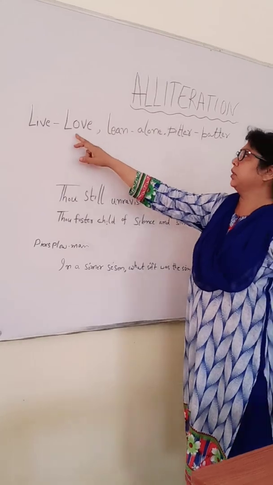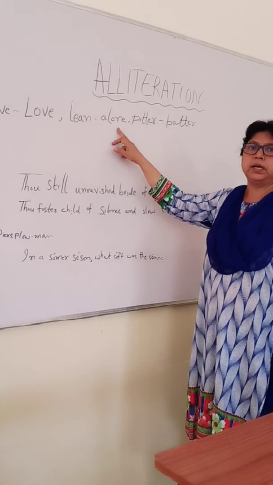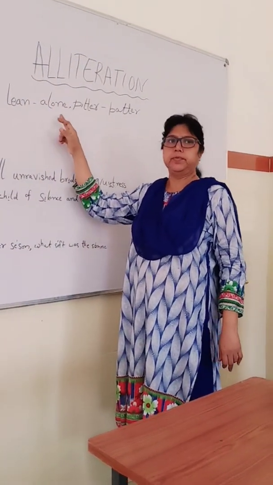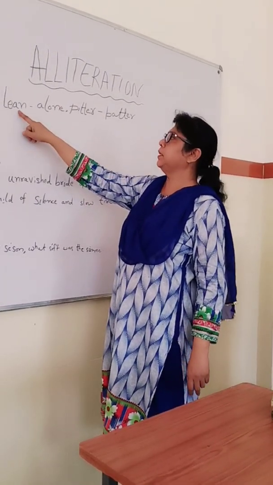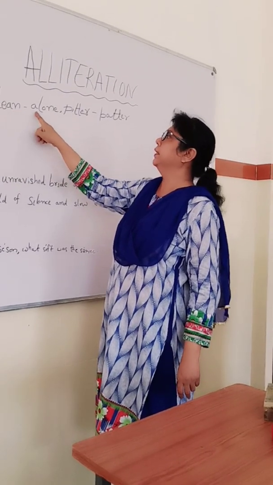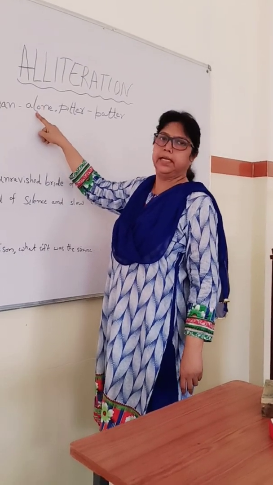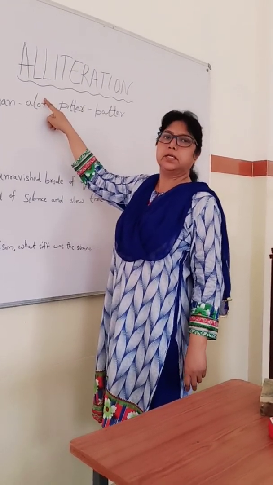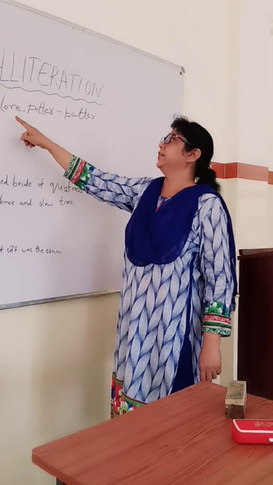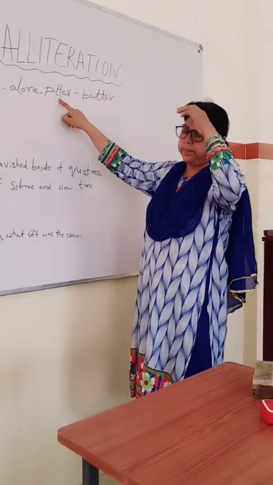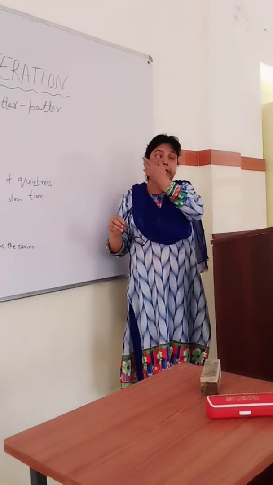And if it is not in the beginning, it is repeated in the stressed syllable of two words. It means the speech sound should be repeated more than once. For example, these words, lean and alone. Here also, lean is in the beginning. In alone, L is not in the beginning, but here it is a stressed syllable. So this is also an example of alliteration. Then we can see the example in these words, Peter and pattern. So this was the example of consonants.